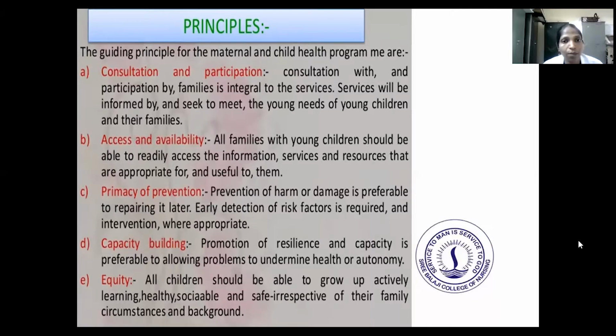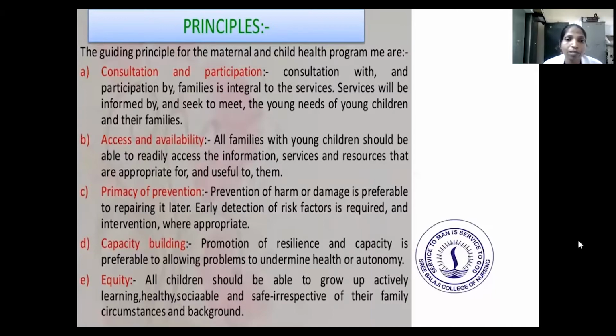In that consultation and participation, the services will be informed by and seek to meet the needs of young children and their families. Next is access and availability. All families with young children should be able to readily access the information, services and resources that are appropriate and useful to them.